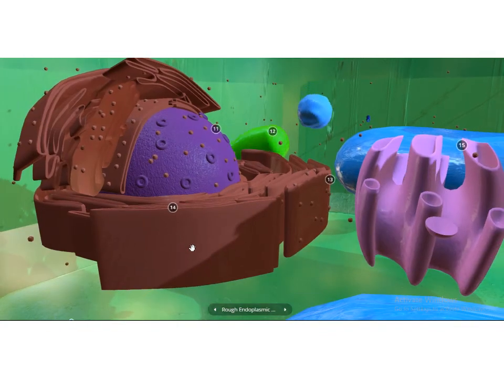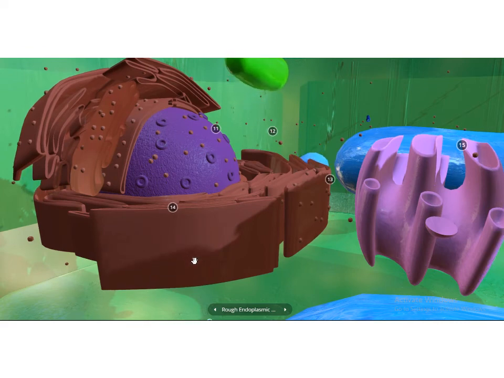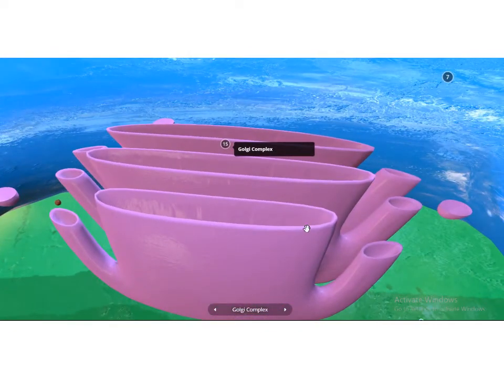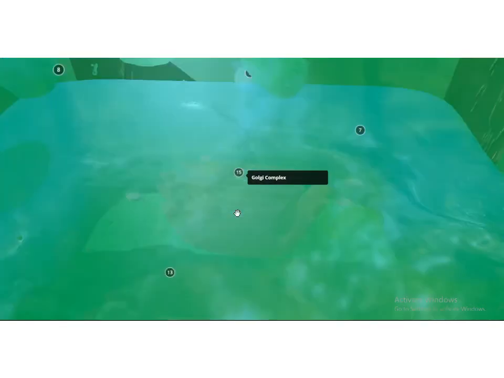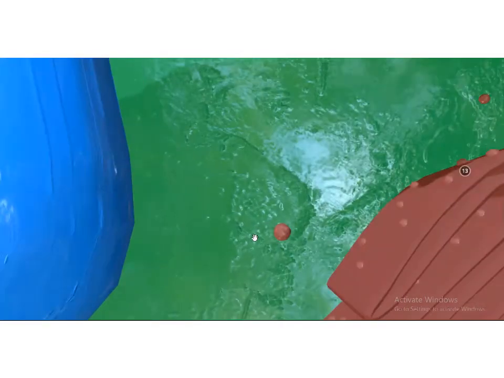Okay, what are the functions of the endoplasmic reticulum? It is responsible for the transportation of proteins, carbohydrates, and different types of molecules inside the cell. Now see this one. This is the Golgi body, and it can be round. See, these are the round Golgi bodies, and here it can be a folded membrane sac. Usually the Golgi body is found near the nucleus, and it can secrete enzymes and hormones. Okay, so this is the overall structure of a plant cell.